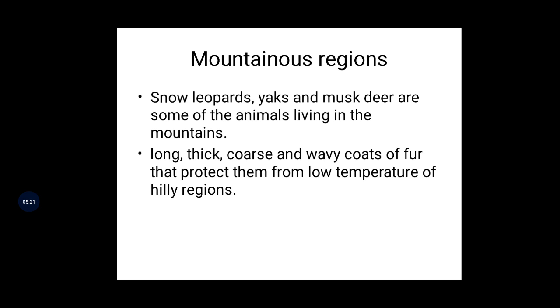And long, thick, curly and wavy coats of fur protect them from the low temperature of the highly hilly regions. The skin is also thick.